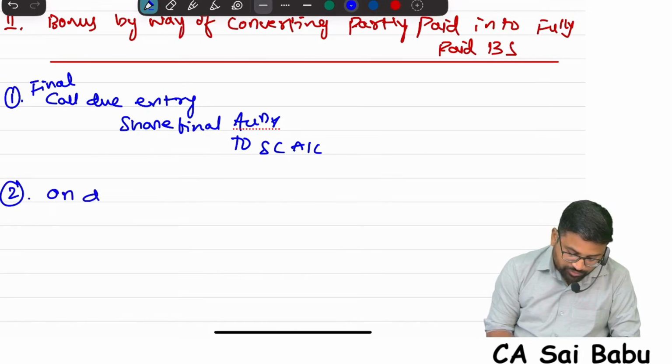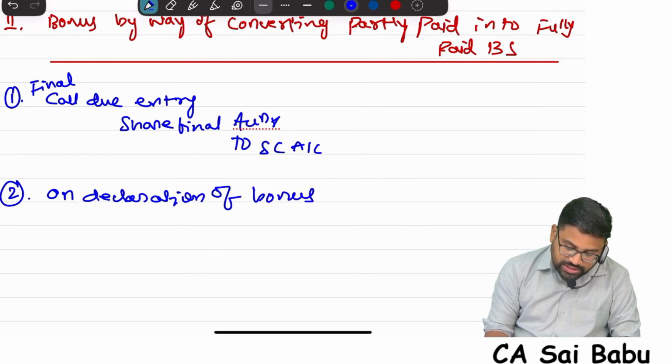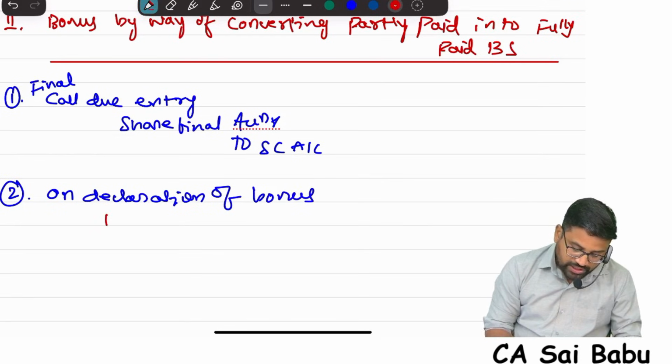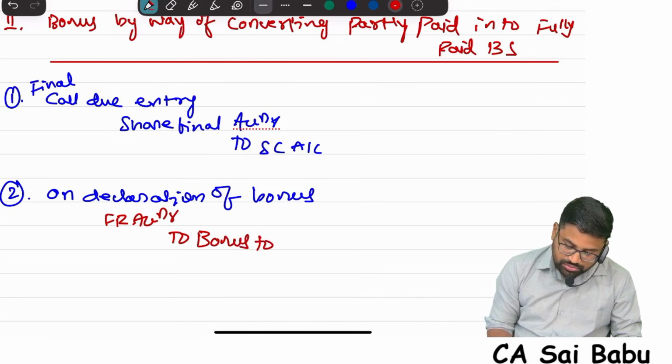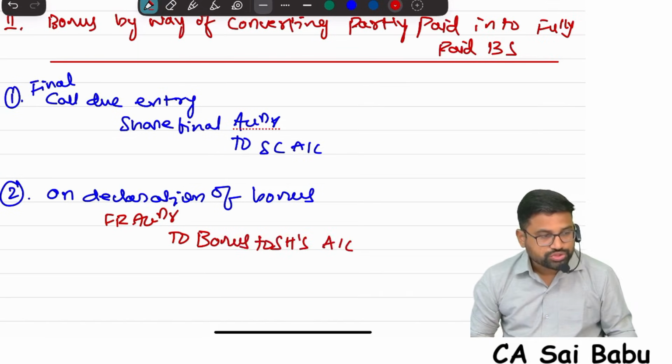On declaration of bonus, in this case bonus is given from only one source. What is that? Free reserves. So that account will be debited. Free reserves account debit to bonus to shareholders account. Free reserves to bonus to shareholders.